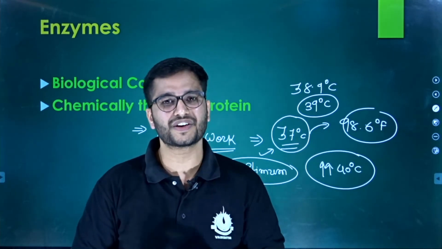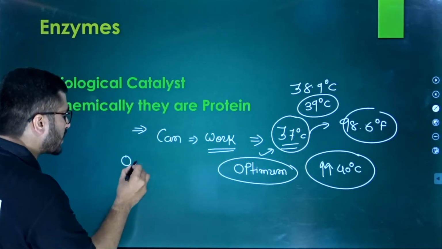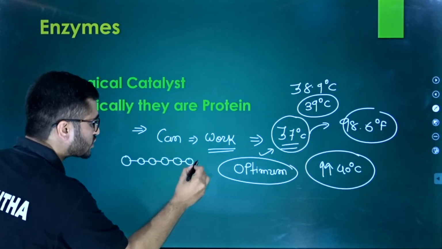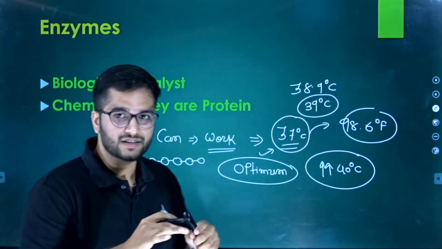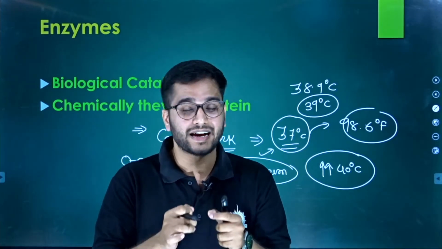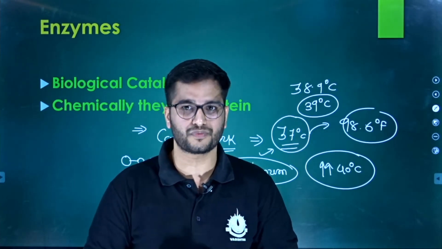The first configuration is the primary configuration, in which the amino acids join each other in a straight chain-like manner. So it is a flat chain, and that flat chain is the primary configuration of protein, right?